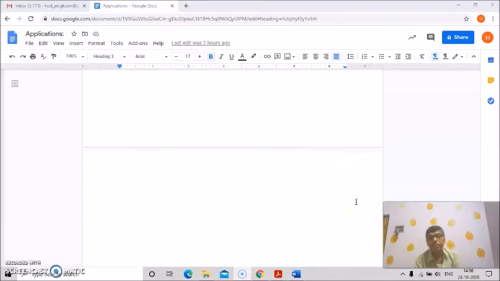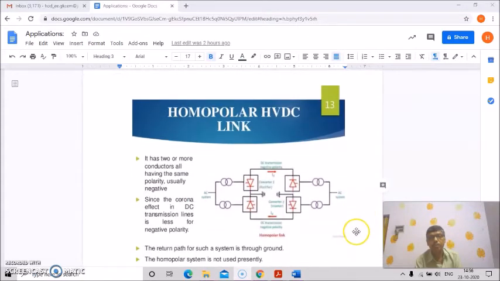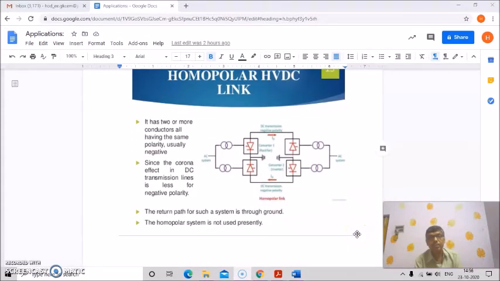And next we'll go for the discussion of the homopolar HVDC link. Basically, the homopolar HVDC link has two or more conductors, all having the same polarity, usually negative. Since the corona effect in DC transmission lines is less for negative polarity, the return path of such a system is through ground, and the homopolar system is not presently used very much.